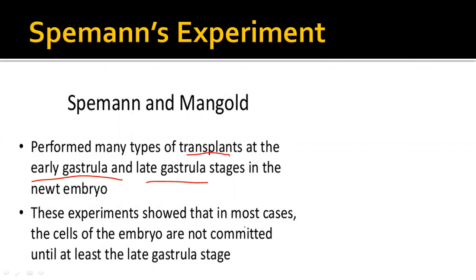These experiments showed that in most cases the cells of the embryo are not committed until at least the late gastrula stage. So in or after the gastrula stage, it is determined which type of cells are going to induce which type of response in the other cells.